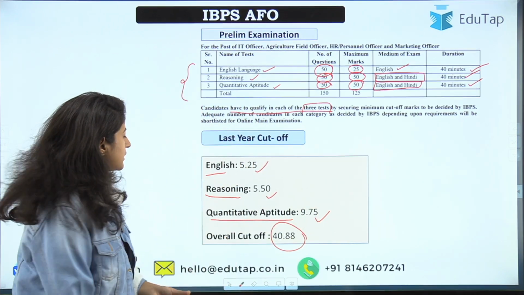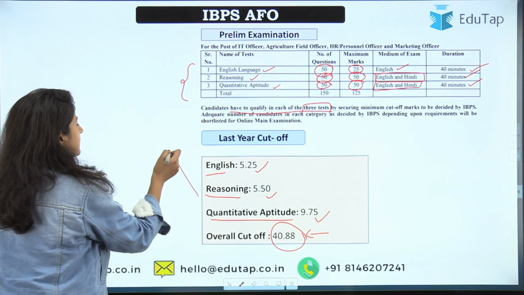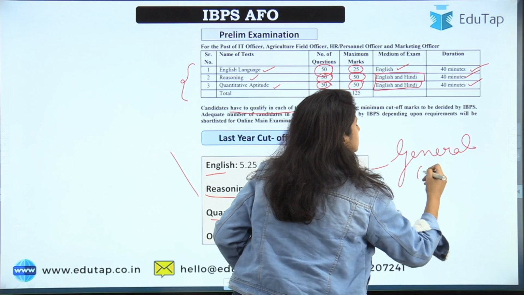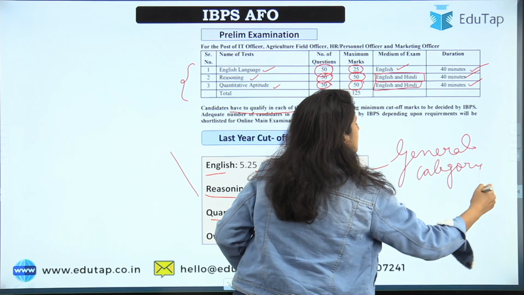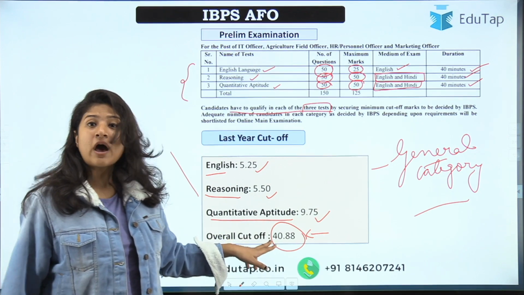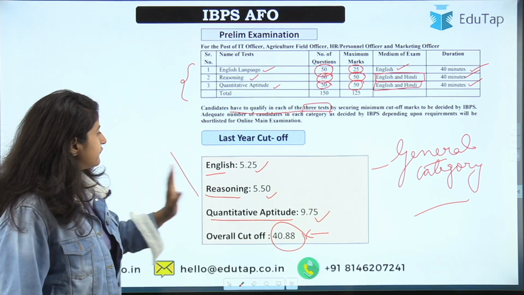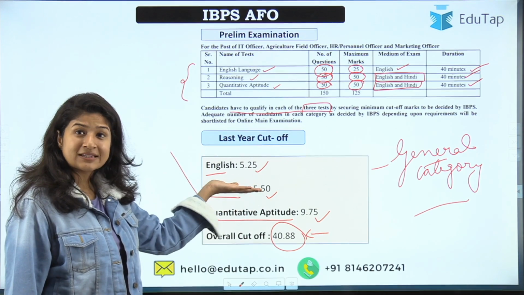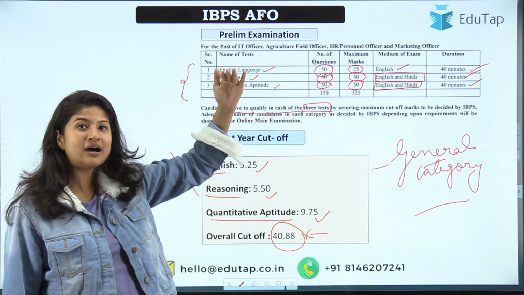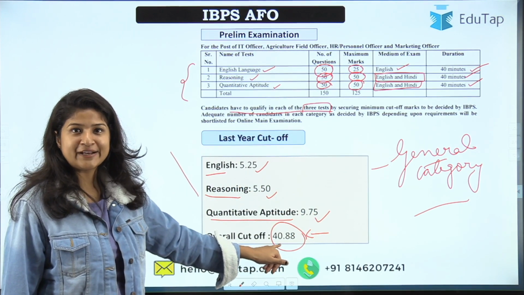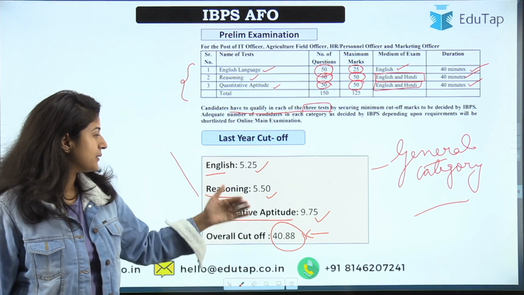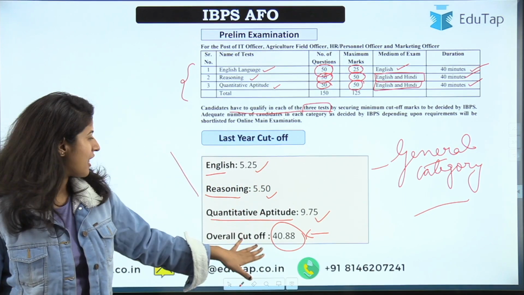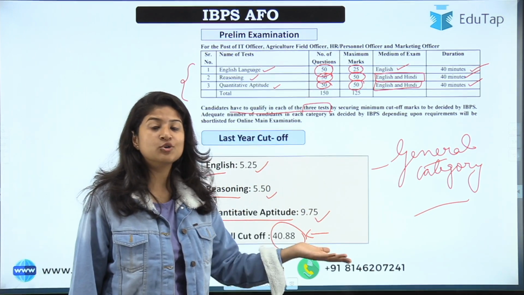Because overall, this is for the general category. I'll write here for better understanding. Overall you have to get 40.88. So if you are not good at English, you can just clear this cutoff. Then in reasoning 5.50 is the minimum for this section, but if you are good at it, you can get maximum marks so that you can round off this cutoff. So you can catch the marks in either of the following subjects in which you are good at. You should at least be good at two to have the maximum marks, or you can be average at all. That is up to you, that is your strategy.